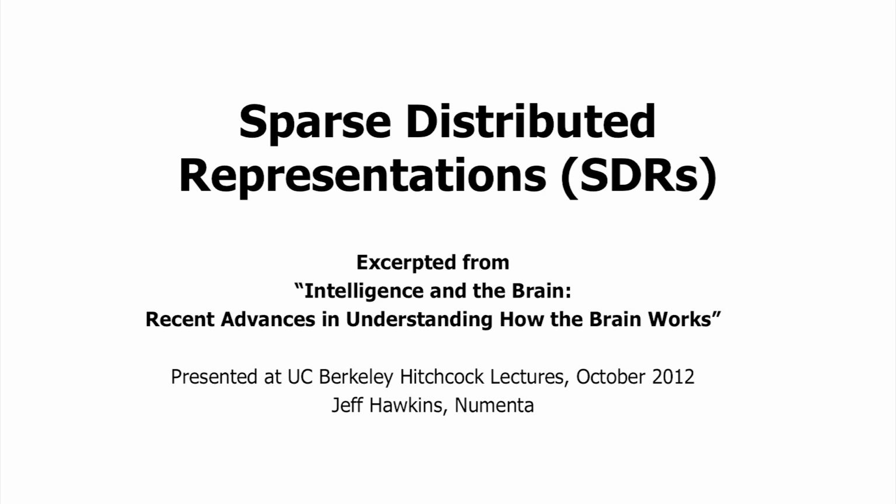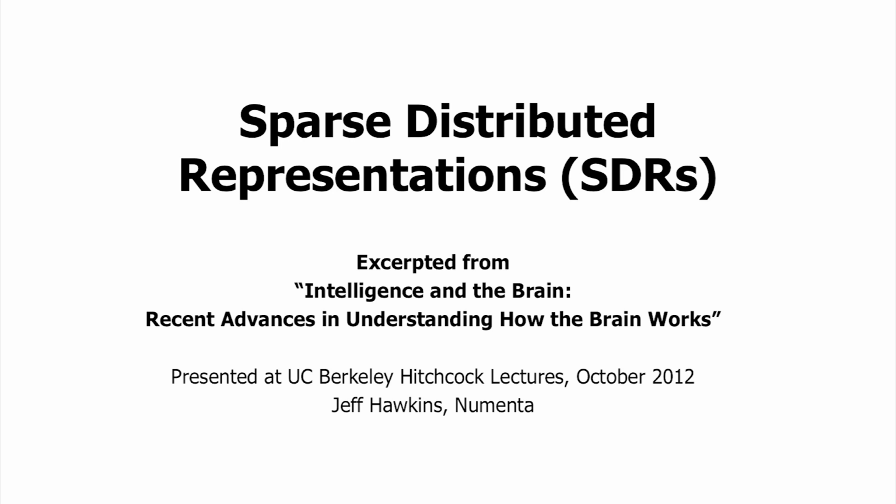Sparse distributed representations. It's been known for a long time that when you look in the brain, you find that at any point in time, most of the cells are relatively quiet, and a few of the cells are relatively active. It's sparse. That's what we mean by sparse. Very few things are very active. Most things are quiet, and there's a lot of inhibition that's making this happen.